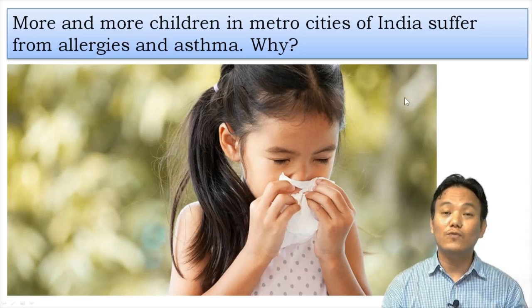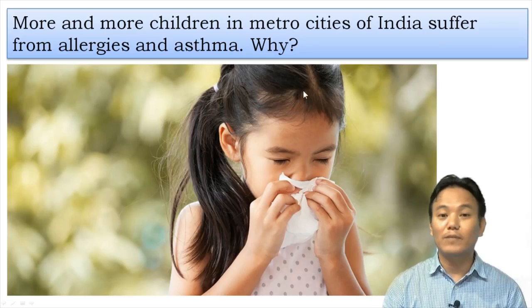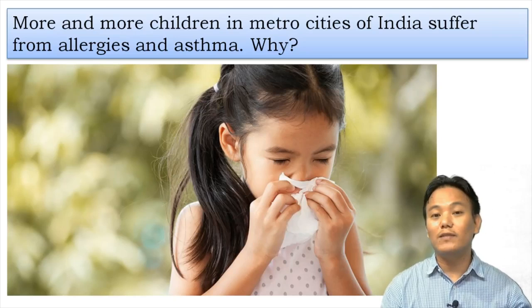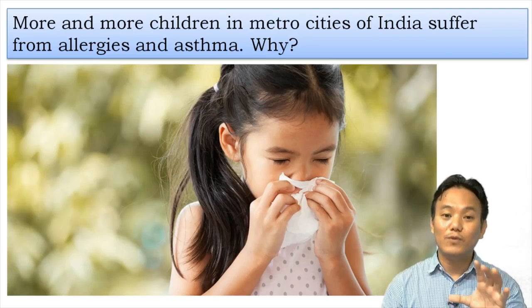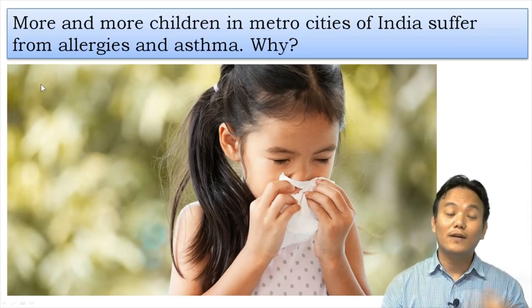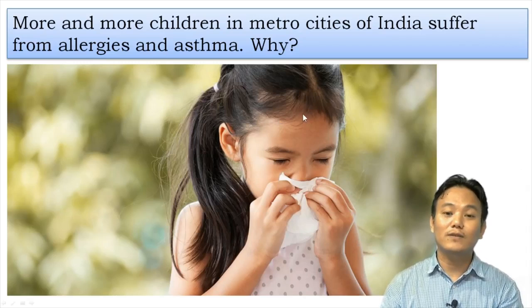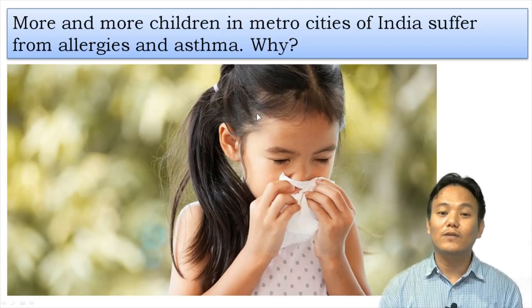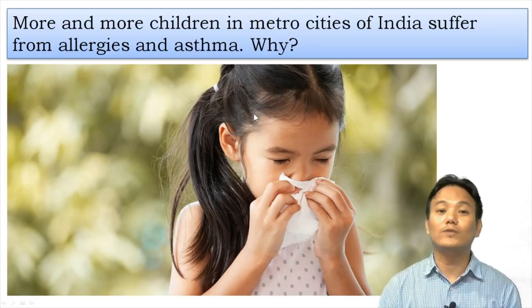These children grow up in a room with air conditioning. They don't go out to play much. They don't touch pet animals, they don't have pet animals. They don't go out and play in the mud. So they grow in a very protective environment, and therefore they do not come in contact with many different substances in their early life. So later in life, they become allergic to those substances. Research also says that early exposure of a child to certain substances makes them less prone to developing allergic reactions towards those substances.